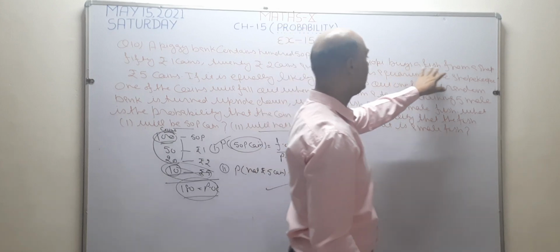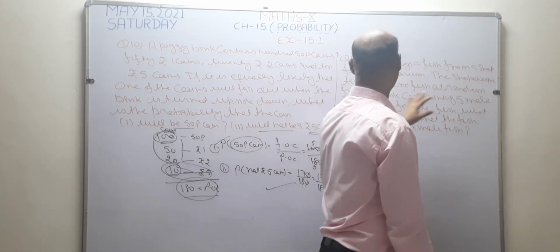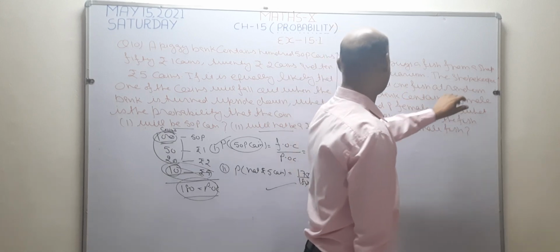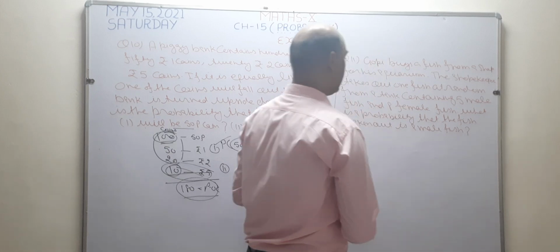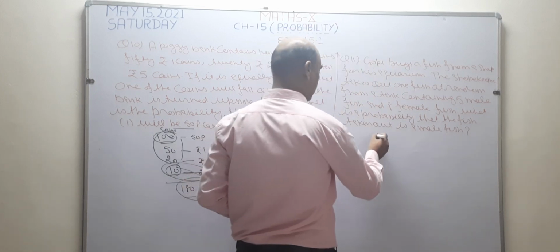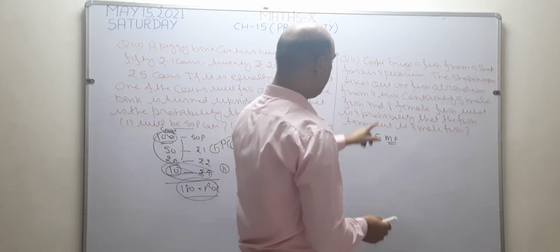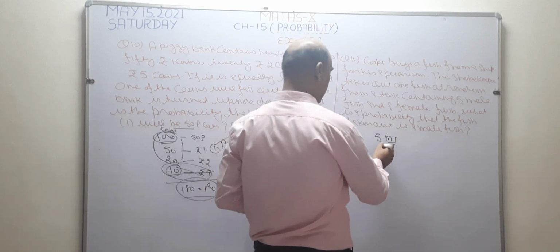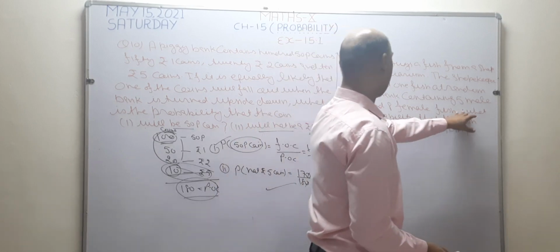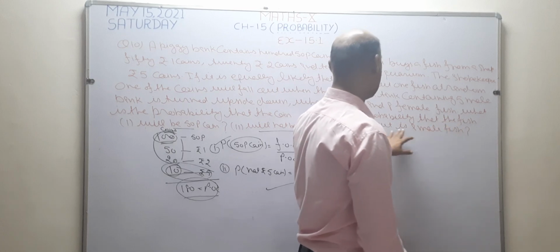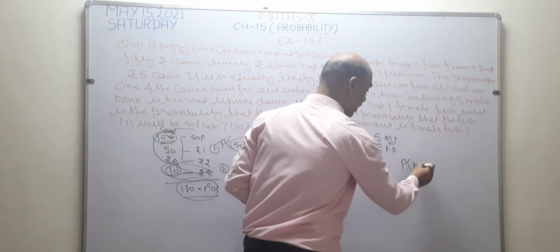Gopi buys a fish from a shop for his aquarium. The shopkeeper takes out one fish at random from the tank containing 5 male fish and 8 female fish. The number of female fish in the tank is 8. What is the probability that the fish taken out is a male fish? In this question, we have to find the probability of a male fish.